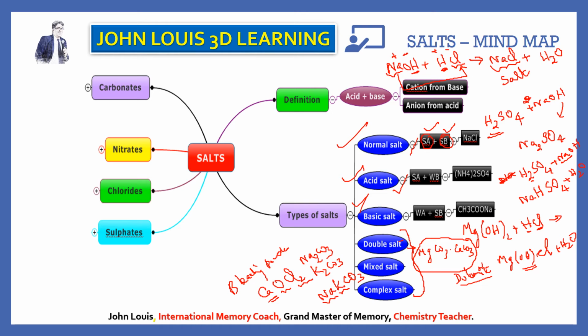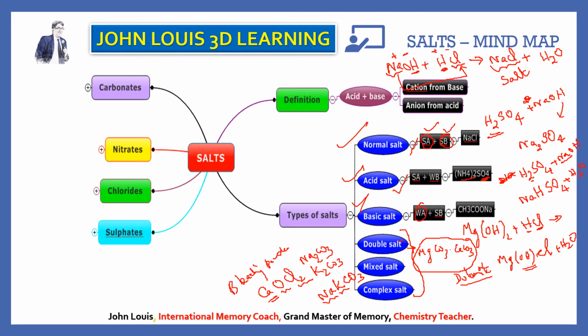Example, ammonium sulfate. For example, you take a strong acid, sulfuric acid, and you take a weak base, ammonium hydroxide. Ammonium hydroxide is a weak base. Therefore, ammonium and then the acid sulfate, ammonium sulfate. So it is formed from the weak base and strong acid. Therefore, this will be slightly acidic in nature. That is why this type of salts are known as acid salt. So this is also one way of understanding what is meant by acid salt.